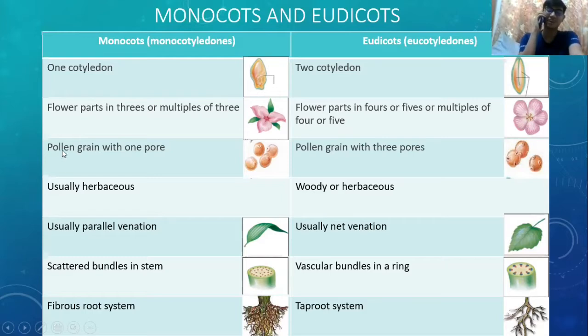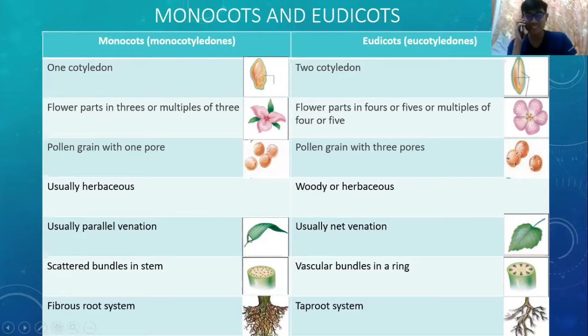Monocotyledons have pollen grains with one pore, as you can see here, while the eudicot has pollen grains with three pores. Monocotyledons are usually herbaceous plants, while eudicots are usually herbaceous or woody plants. Monocotyledons usually have parallel venation, while eudicots usually have net venation.